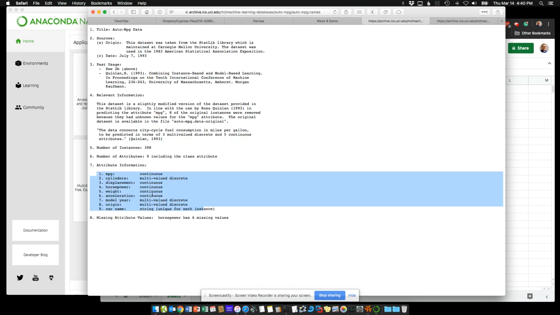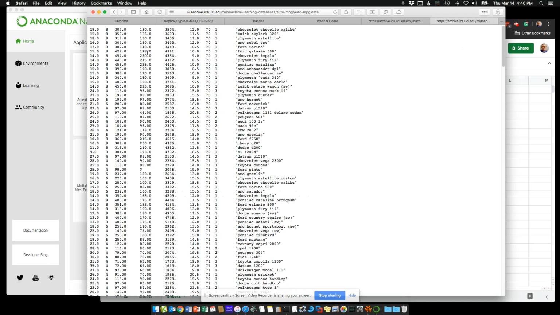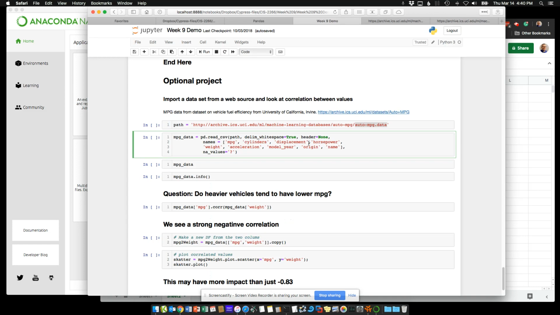So what we do is a little copy and paste work: miles per gallon, cylinders, horsepower, and so on. I did this earlier as strings. I said names equals, and I just did it in the same order as we see here, the last one being, I believe, make, model, name. We want to set NA values to a question mark. So we run this to load the path variable with this URL, and we tell it to read CSV from path, which is that URL, with those options.